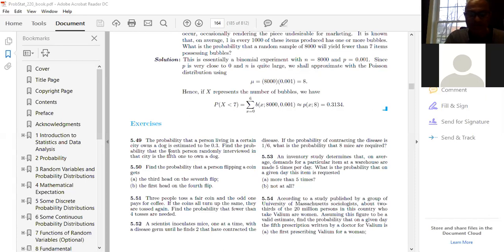Find the probability that the 10th person randomly interviewed in that city is the 5th one to own a dog. Again, my p equals 0.3, my k is equal to 5, and x is 10. So I can use the negative binomial distribution here. Let me stop sharing this and go to my whiteboard.